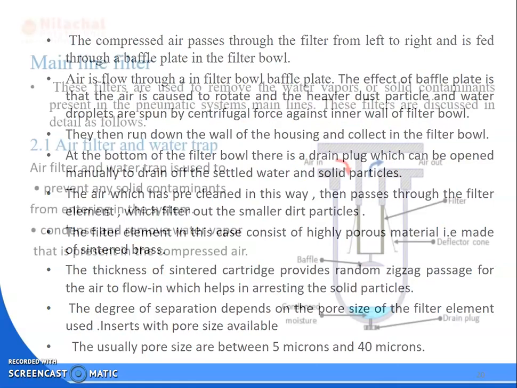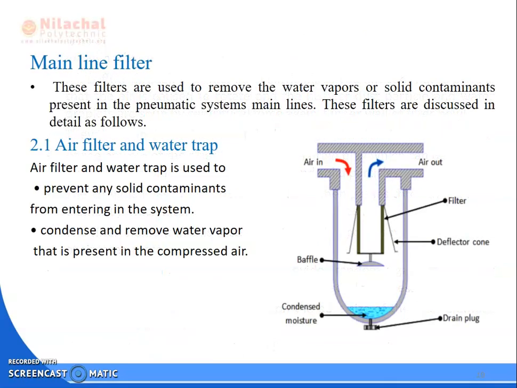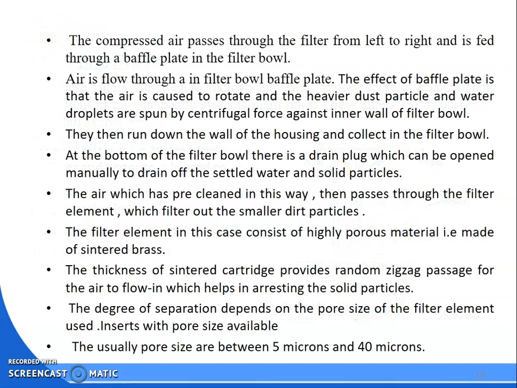By through the deflector. What is the function of the deflector? It will deflect the air or pre-cleaned air to the filter. And the filter mainly consists of highly porous metal made up of sinter brass, and the thickness of the sinter brass provides random zigzag passes for the air to flow in, which helps to arrest solid particles up to which micron? 5 micron, 5 to 40 micron.